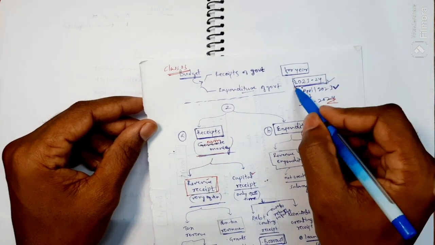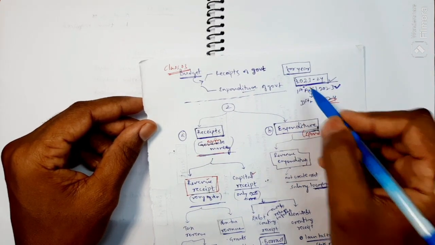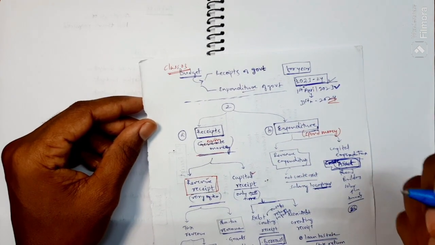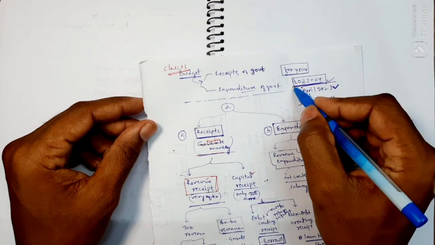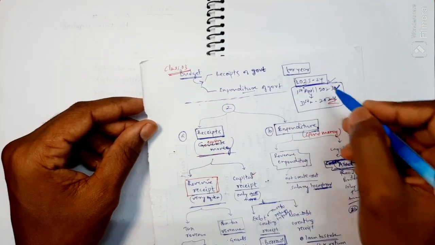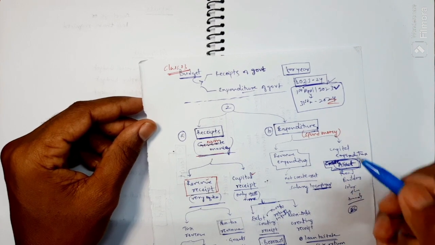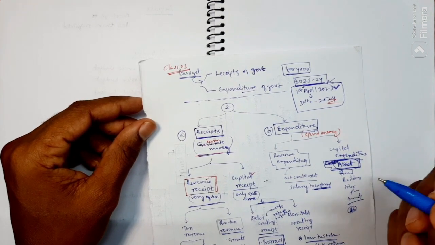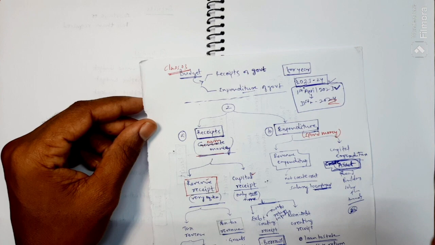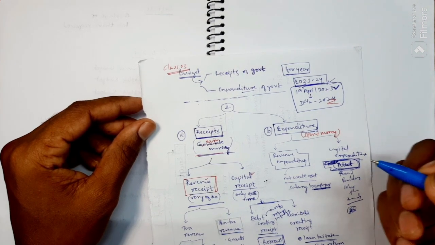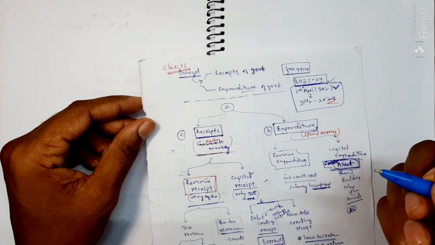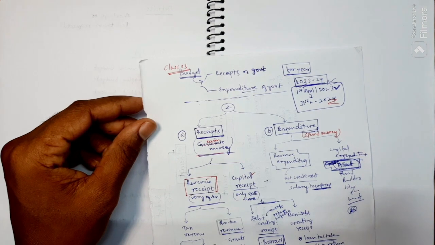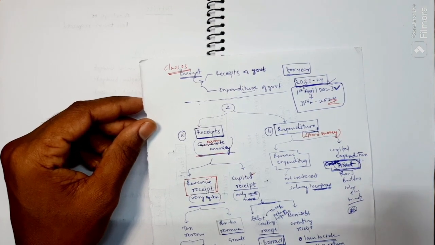So this is the pre-plan. That pre-plan needs to get the assent of the parliament. Then only the government puts the tax on the people and takes the expenditure for the various projects.